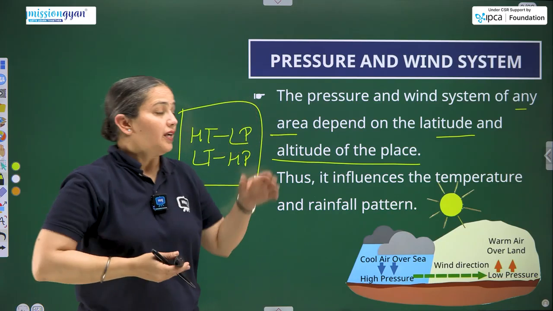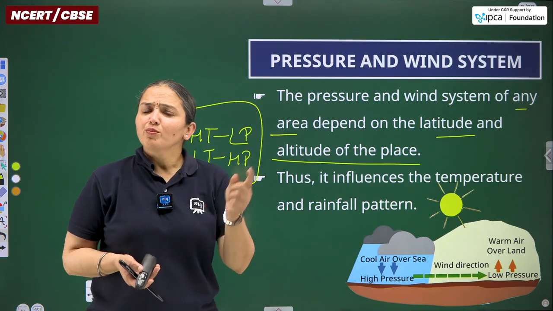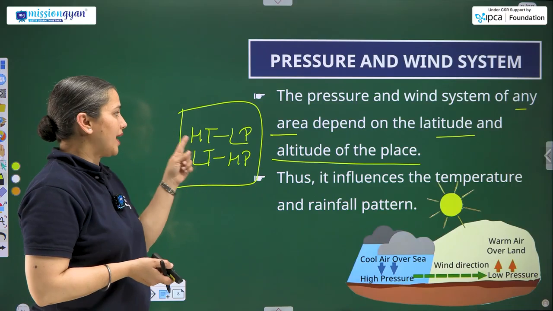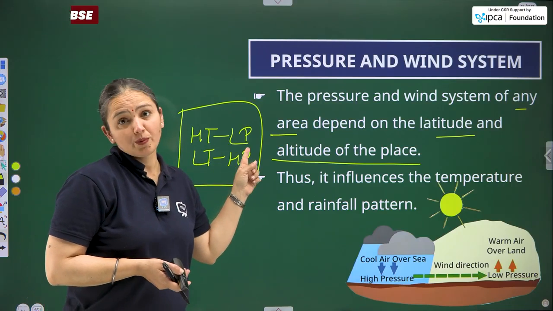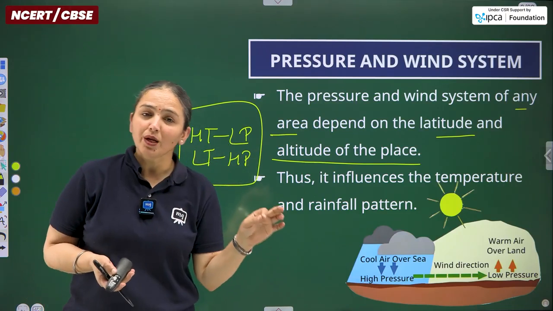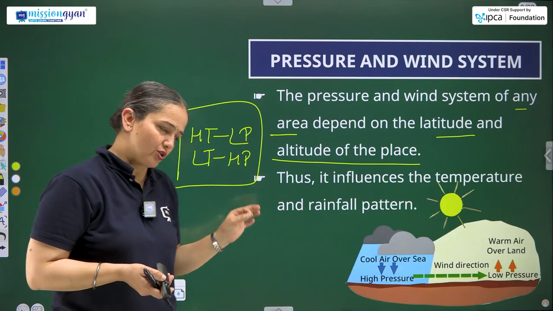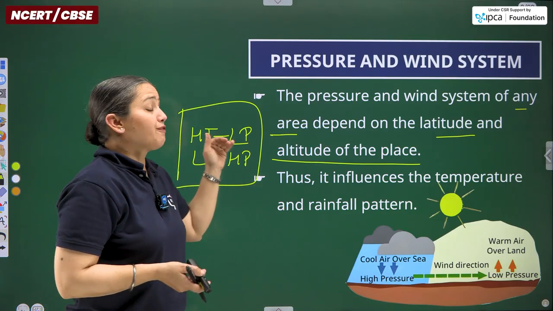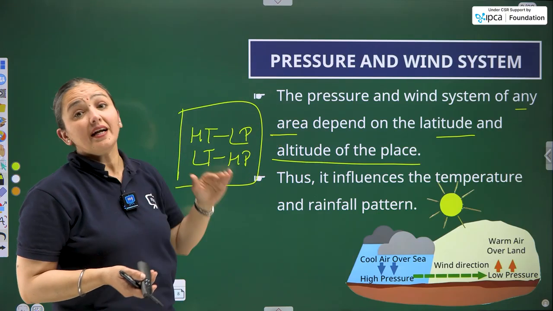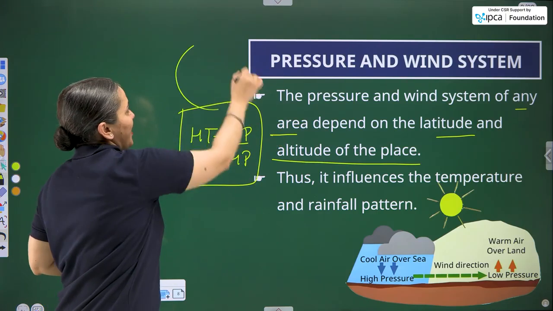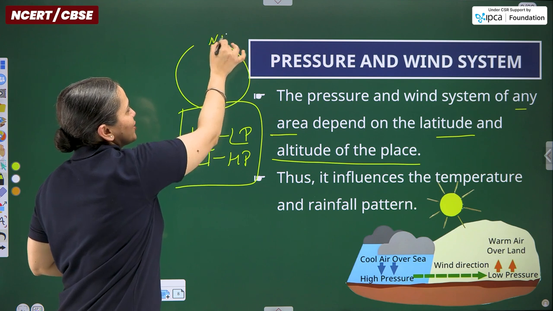How so? In terms of latitude, the temperature is highest towards the equator. High temperature leads to low pressure, which means either no wind or the least winds will blow in this region. Certainly, if we go to the higher latitudes, I am not saying altitudes over here, so we are talking again about the diagram towards the North Pole.